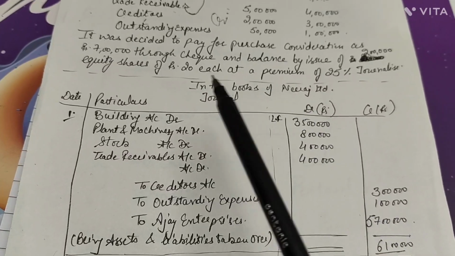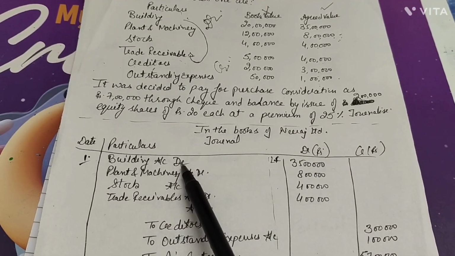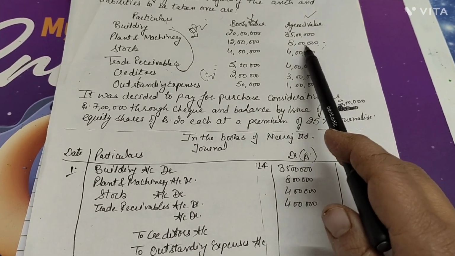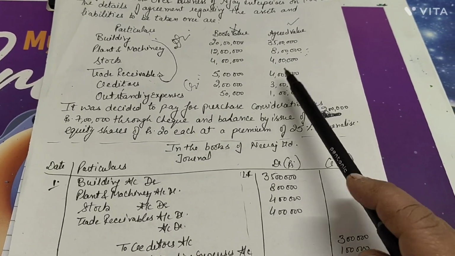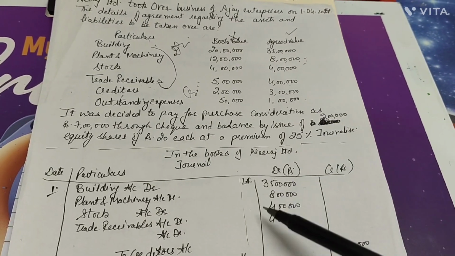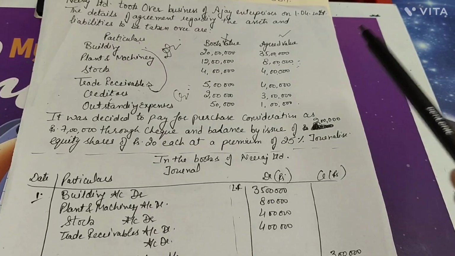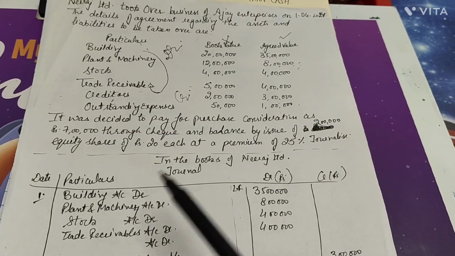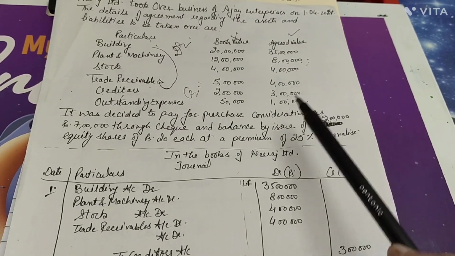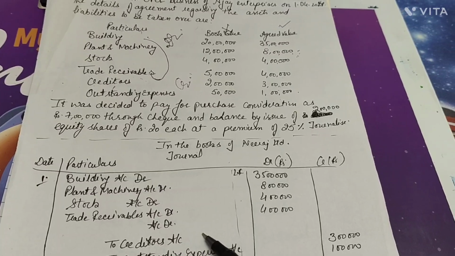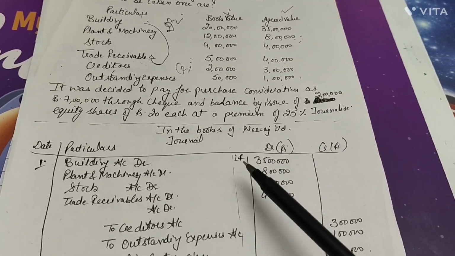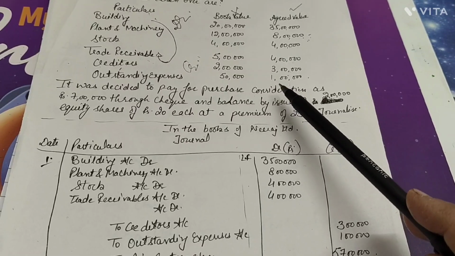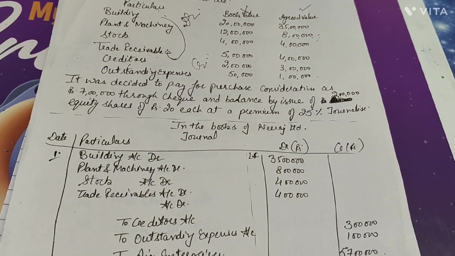In this particular case, building account would be debited for the amount taken over, that is 35 lakh. Plant and machinery account would also be debited for the agreed value, that is rupees 8 lakh. Stock with rupees 4 lakh. Trade receivable with rupees 4 lakh. To creditors account that was given with rupees 3 lakh. To outstanding expenses account that was given for rupees 1 lakh, right?